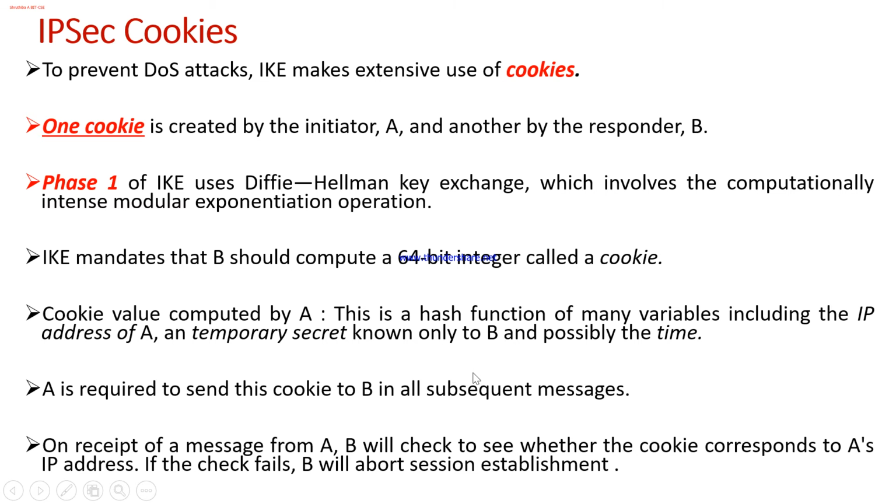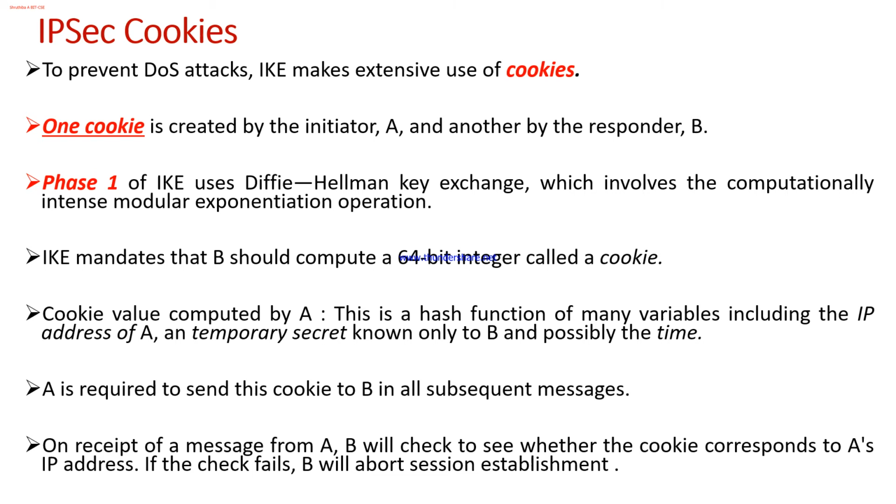Now comes a question: how does this prevent a denial of service attack? The purpose of generating this cookie value is to frustrate the attacker.